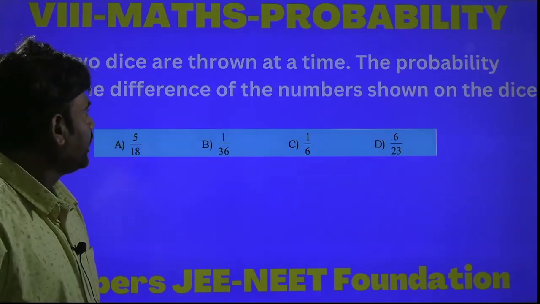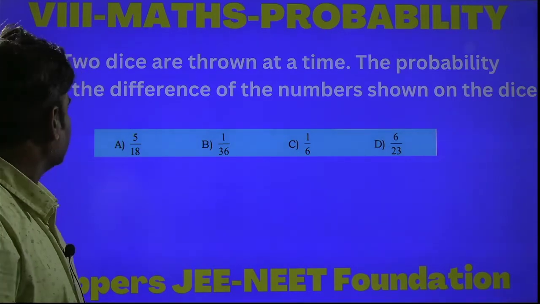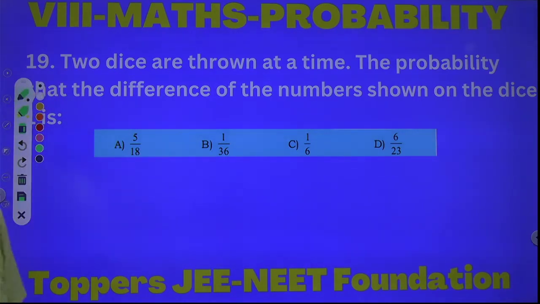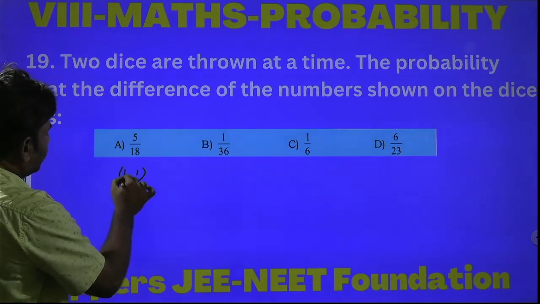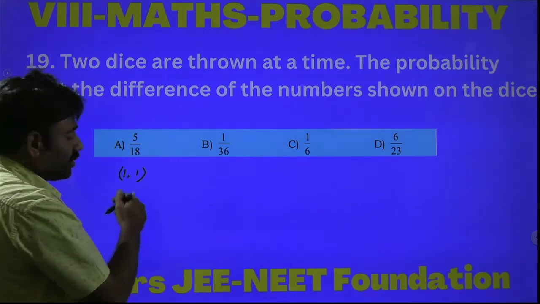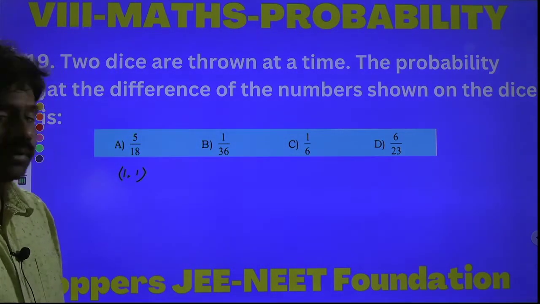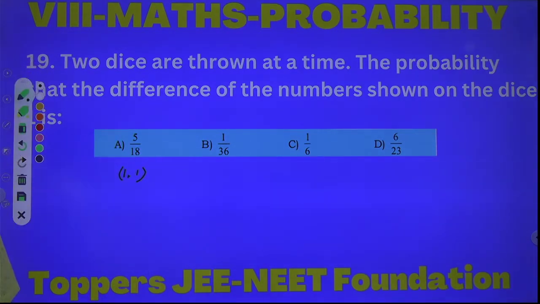2 dice are thrown at a time. The probability that the difference of the numbers shown on the dice is 1 is... Suppose 2 dice are thrown at a time, then what are the possible outcomes? First of all, 1,1 means the first one represents the count on the top face on the first die. The next one represents the count on the top face on the second die.